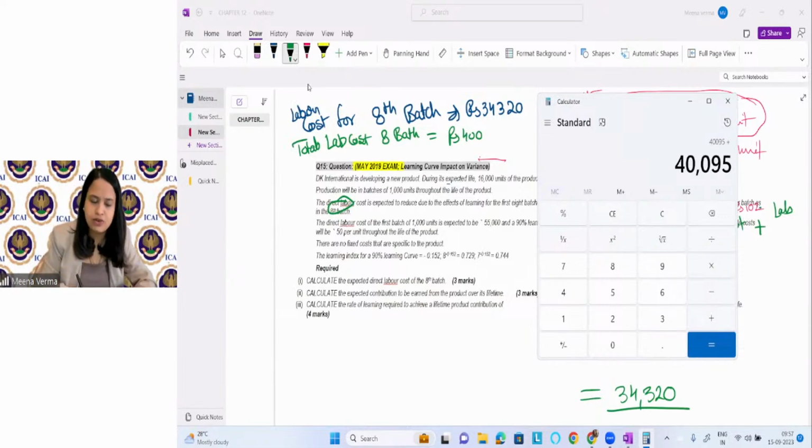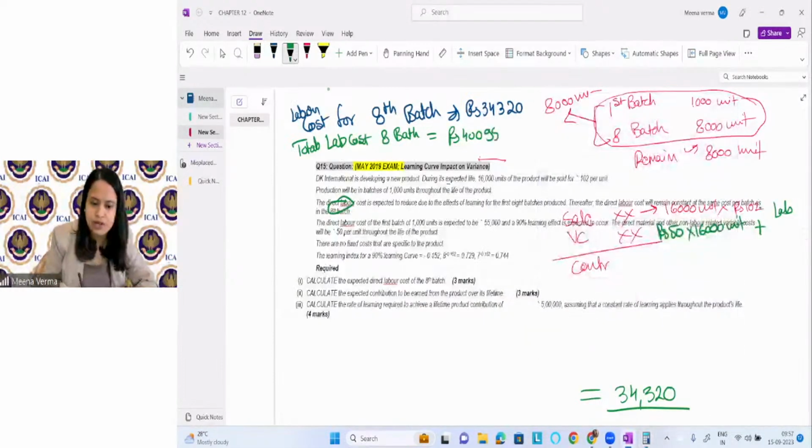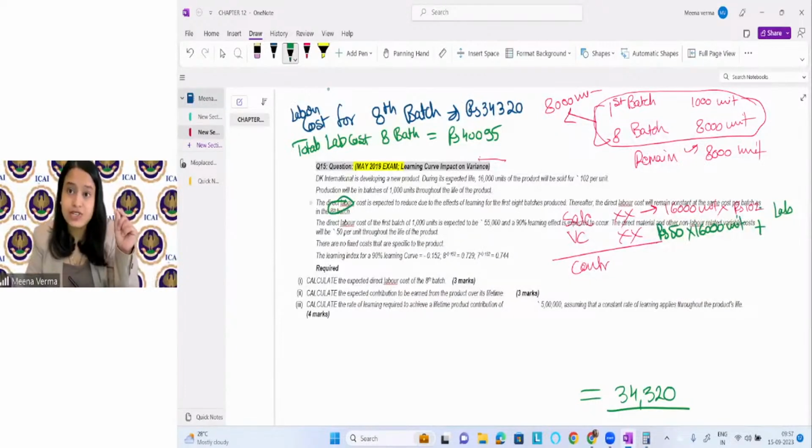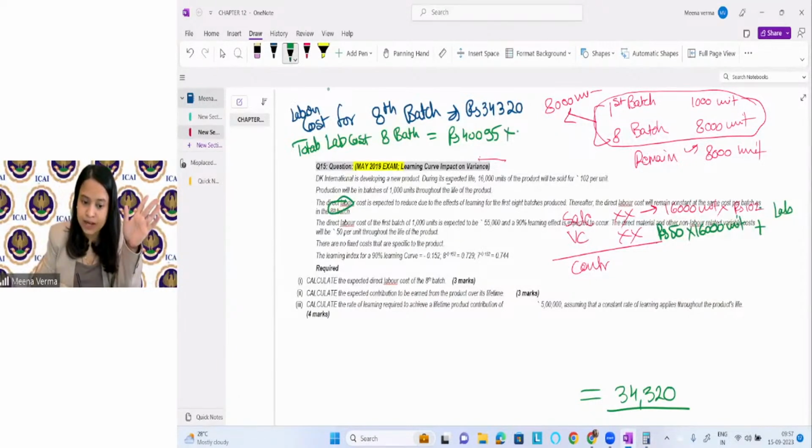40095. I can calculate it directly also, right? This is the average time for 8 batch. Multiply it with 8, this is the total time. I'm so sorry, this is the average cost of 8 batch. And if you multiply it, you will get the total cost of 8 batch, right? Okay.